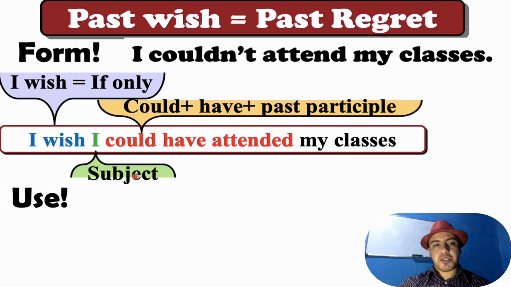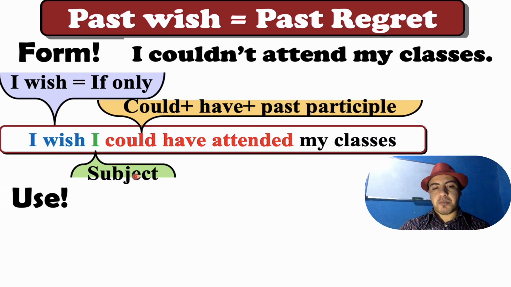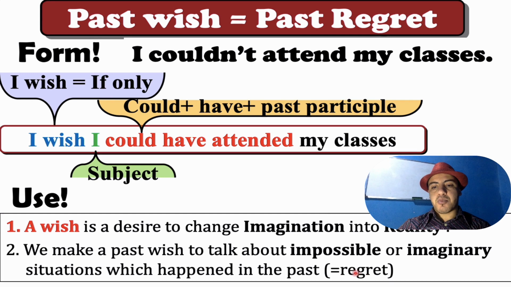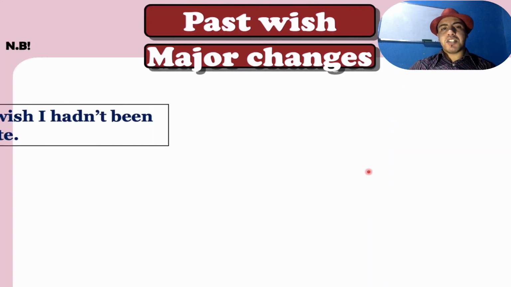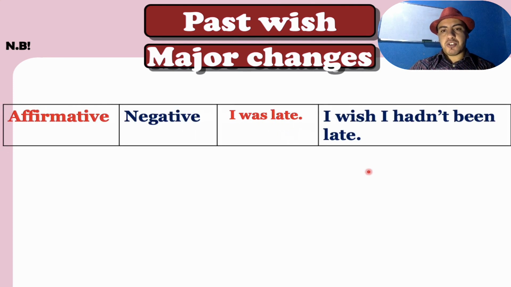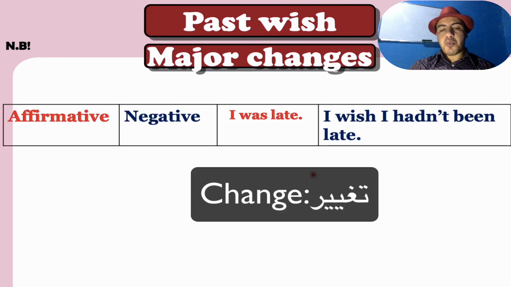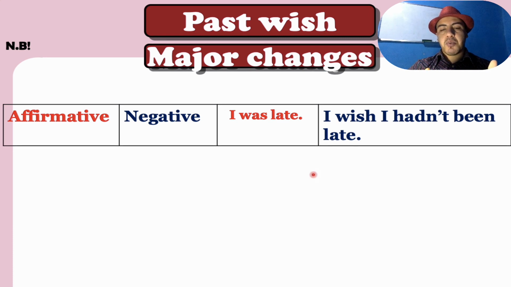Okay, so we have I wish plus subject, I, you, he, she, it, we, you, they, plus could plus have plus past participle. Also, this one is used to express a regret. So when I say I wish I could have attended my classes, here I'm making a regret, but past regret. Okay, and also past wish. Now please pay attention here to some major changes, because normally when we make a wish, we try to change something. We want to change our reality into something that is imaginary.